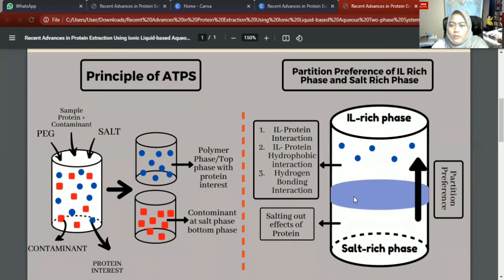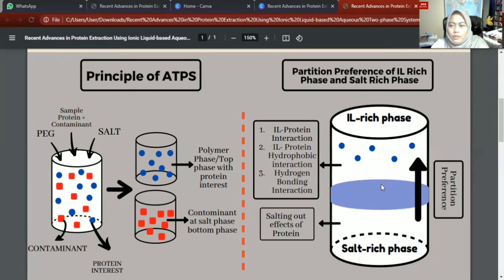So in terms of hydrophobic interaction, this journal has reported that ionic liquid is hydrophilic, so when the concentration of salt increases, it causes the solution to become more hydrophilic, thus causing the protein to move to the IL-rich phase that is hydrophobic, because the IL-rich phase will attract the hydrophobic protein and is able to separate this compound.